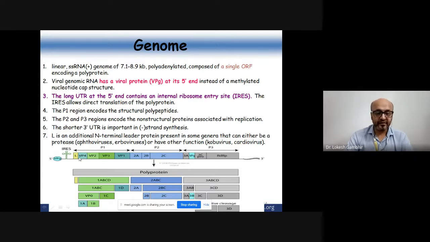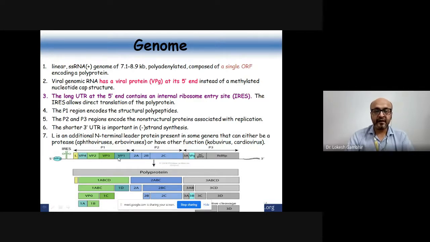Now, a polypeptide will be synthesized from this particular single open reading frame, and after this polypeptide is synthesized, it needs to get cleaved. Now, the complete polypeptide broadly can be categorized into 3 different sections, where we are talking about P1, which exclusively codes for structural proteins, or the capsid proteins 1, 2, 3, 4.